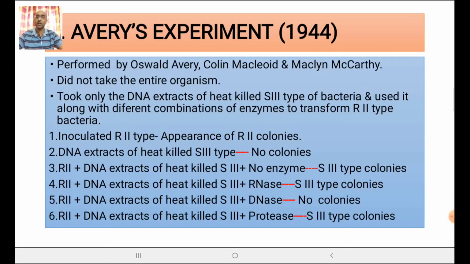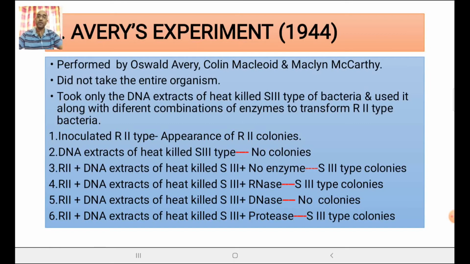Then in the third experiment, he took R2 type and DNA extracts of the heat killed S3 type, and no enzyme was given to it. Then he found in the petri dish all the colonies were S3 type. That means R has been converted to S. Again in the fourth experiment, he took R2 type, DNA extracts of heat killed S3 type, and an enzyme RNase was given. He again found S type of colonies in the petri dish.